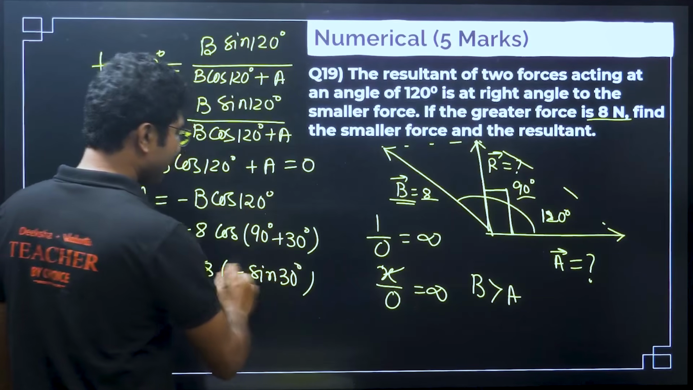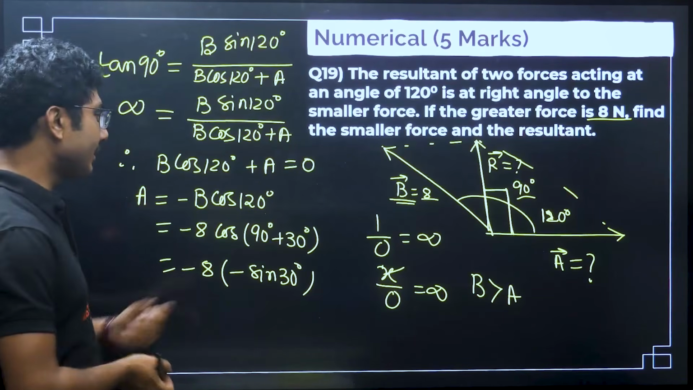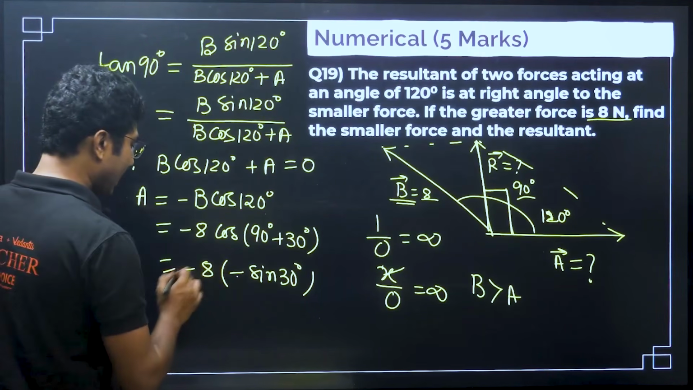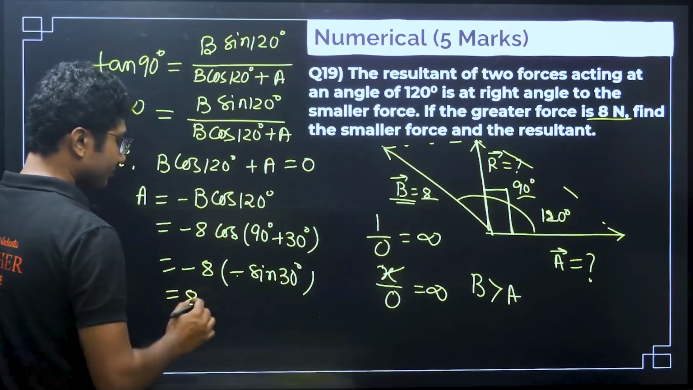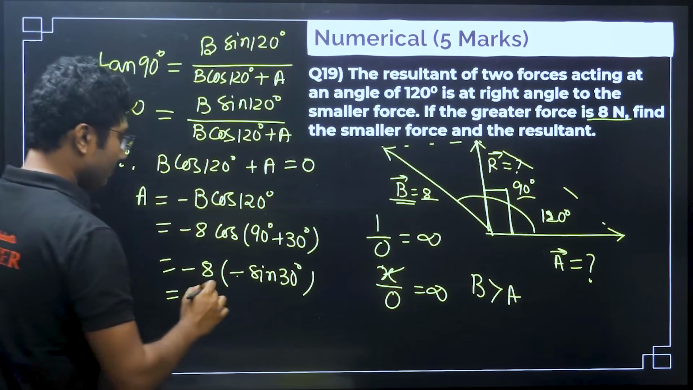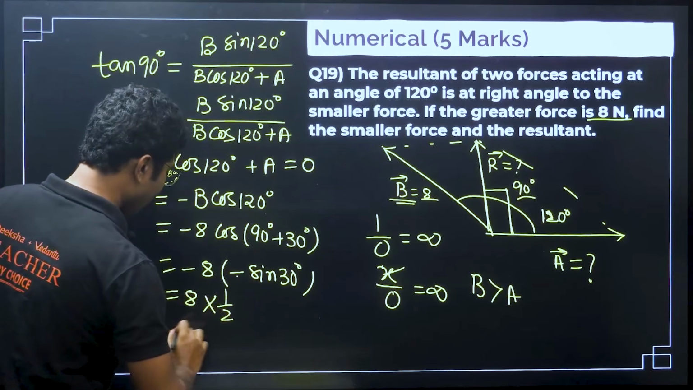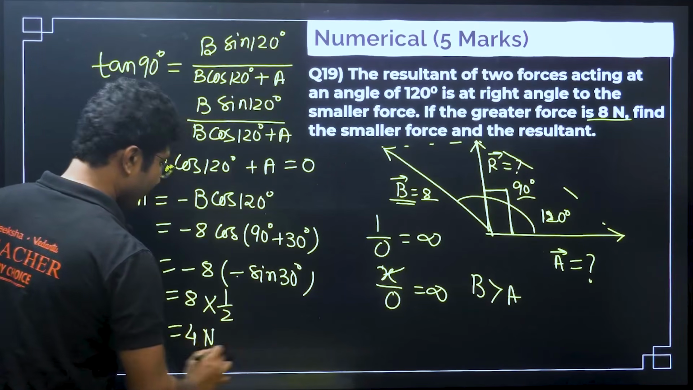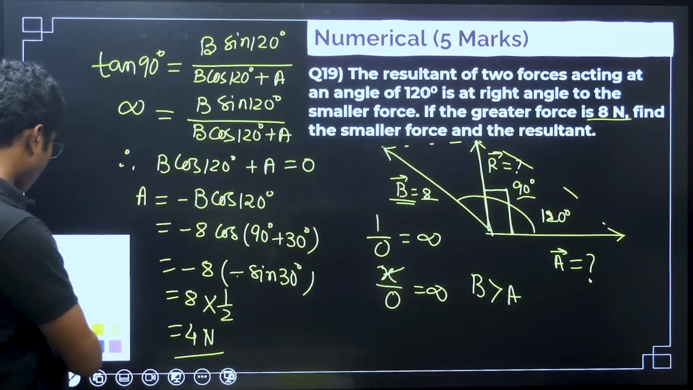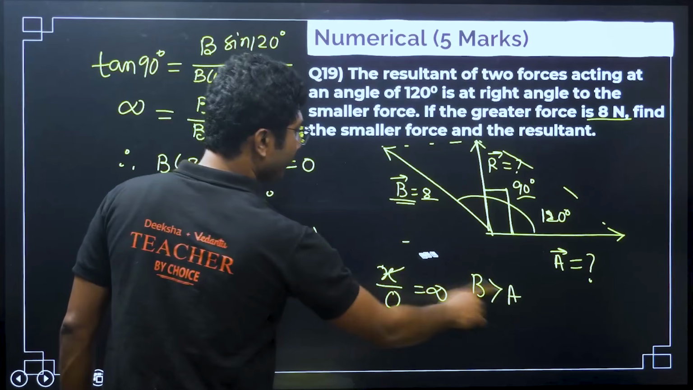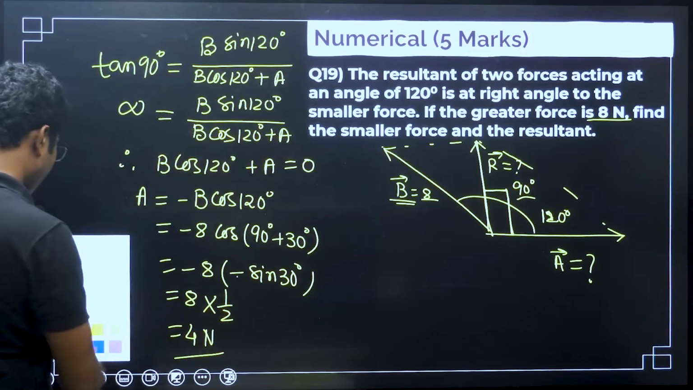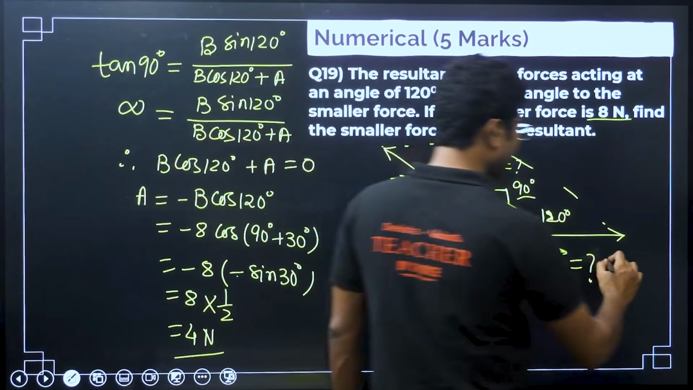This minus comes because cos is negative in the second quadrant. Minus minus cancels. So, 8 into sin 30 degrees, which is half. So, the value of A is 4 Newton. The smaller vector we have calculated is 4 Newton. I hope it is clear.